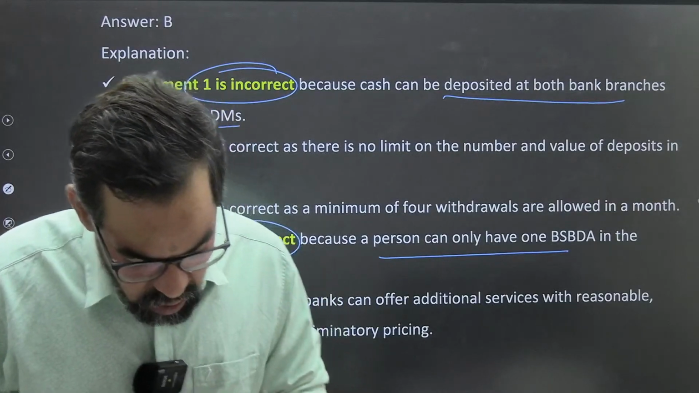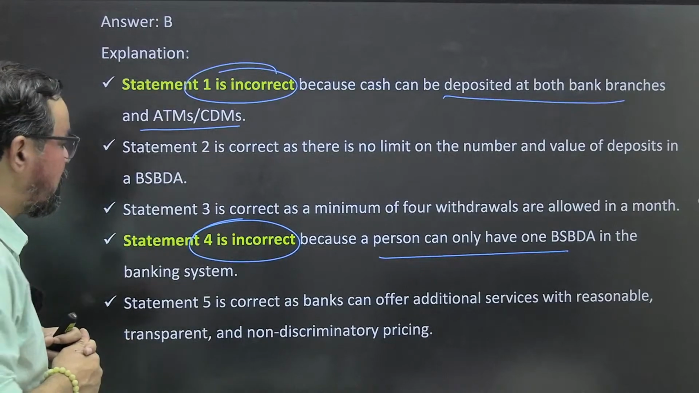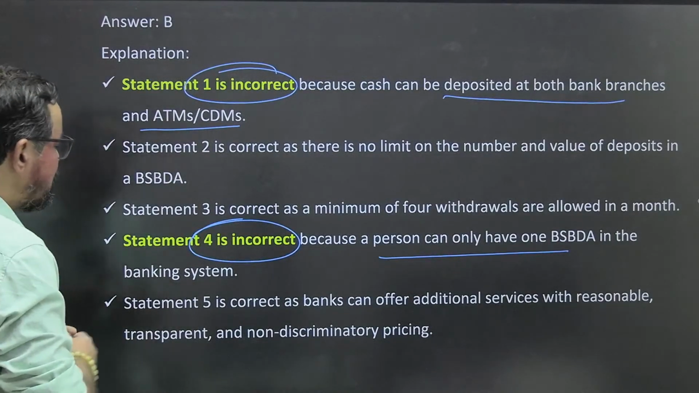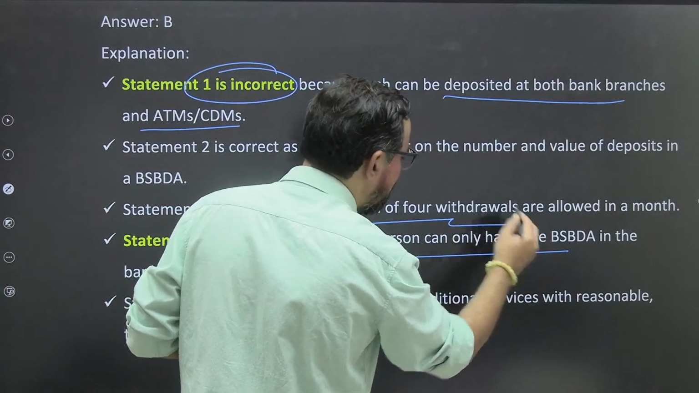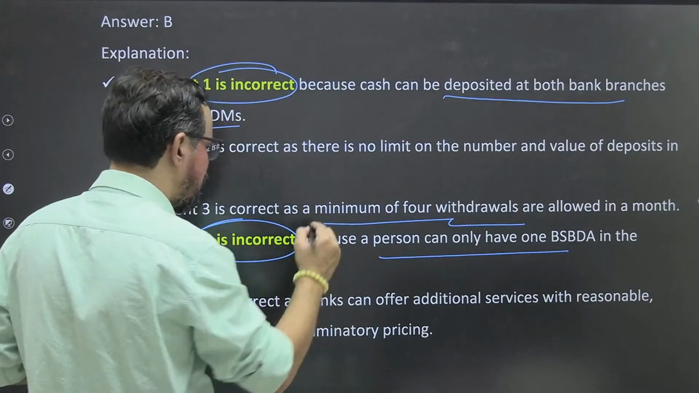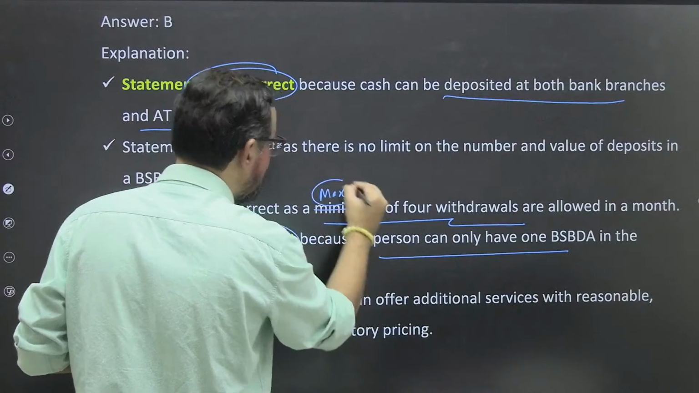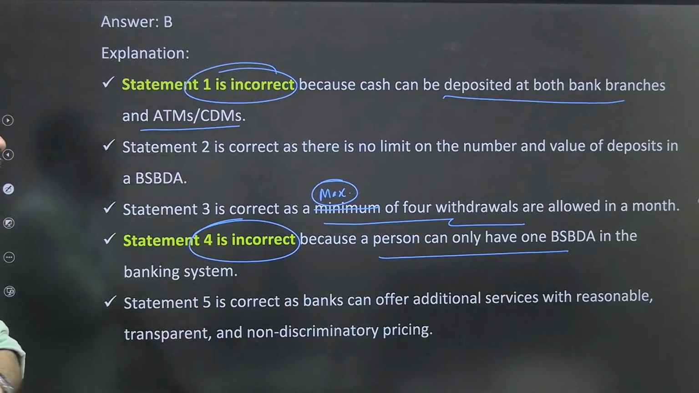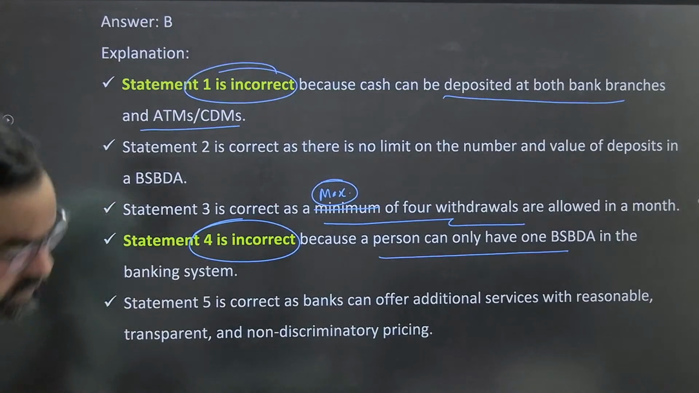In the third statement, it must be maximum. Okay. Third statement: correct as a minimum of 4 withdrawals are allowed. Yes, it should be maximum. Sorry. Yes, 100% true sir. It should be maximum. So a maximum of 4 withdrawals are allowed in a month. So that was the right one. Thank you so much.